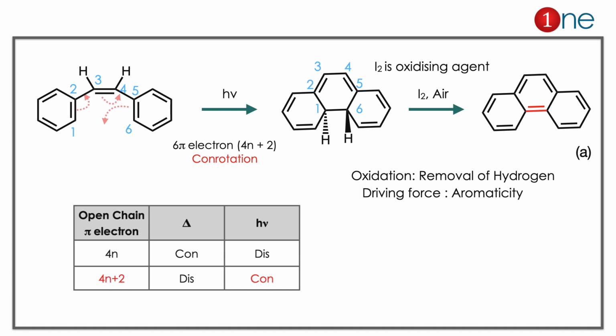Here you have to learn two important things. One is about the pericyclic reaction. You have to count how many electrons are involved in the reaction. Here it is 4n plus 2, which is 6 pi electrons. The reaction uses light, so it's a conrotatory process there. Second, iodine. Most people don't know that it is a good oxidizing agent.